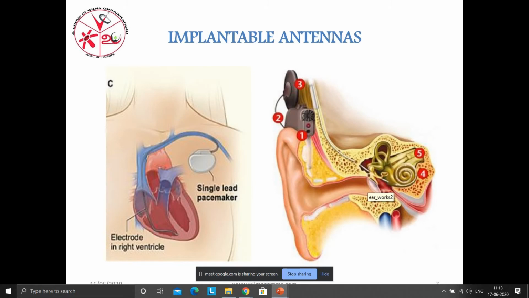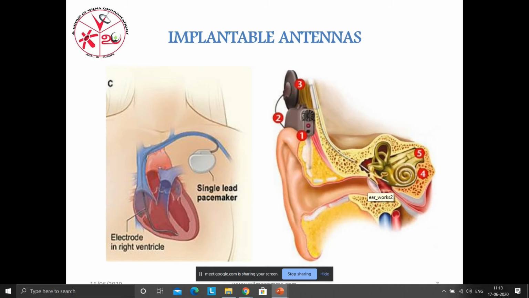And another example you can see on the slide is a hearing aid. At first, the microphone gathers the sound and converts this mechanical sound into an electrical code.